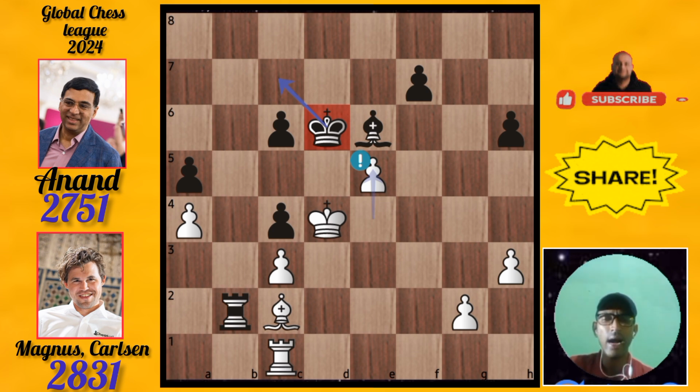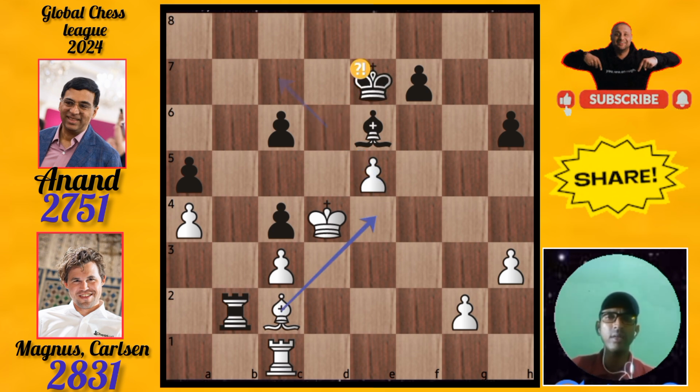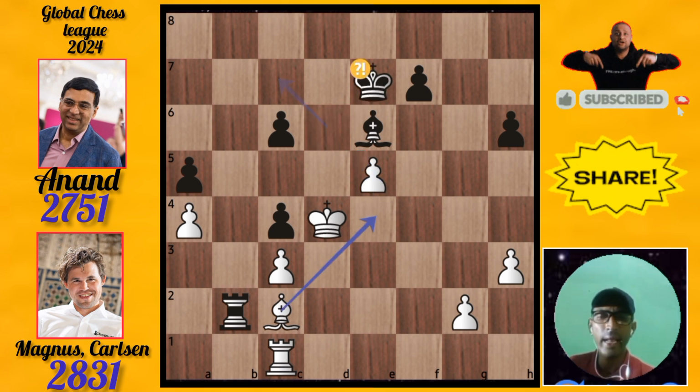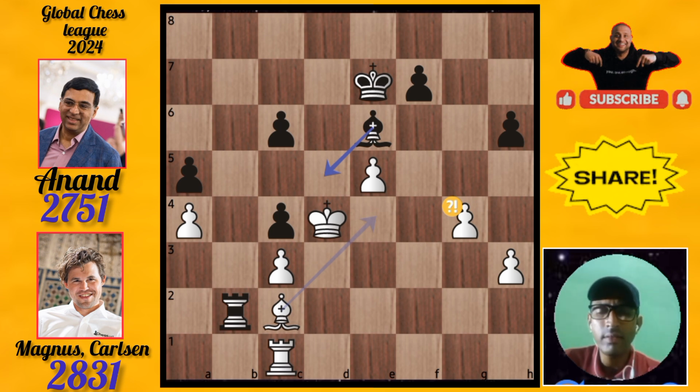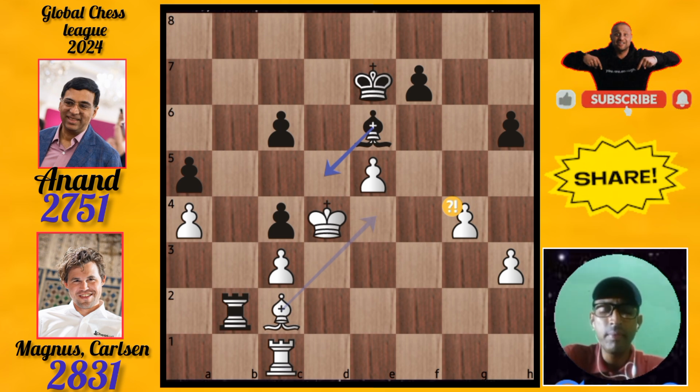We see Anand. Anand played now. His king goes back to e7. Then Magnus played his pawn to g4. This is an inaccurate move made by Magnus Carlsen. After the inaccurate move of Magnus Carlsen, we will see how to carry this match.